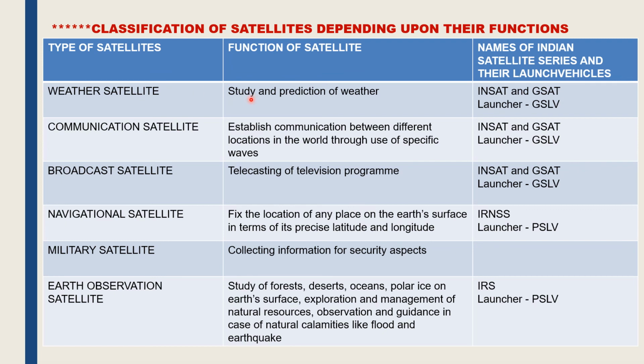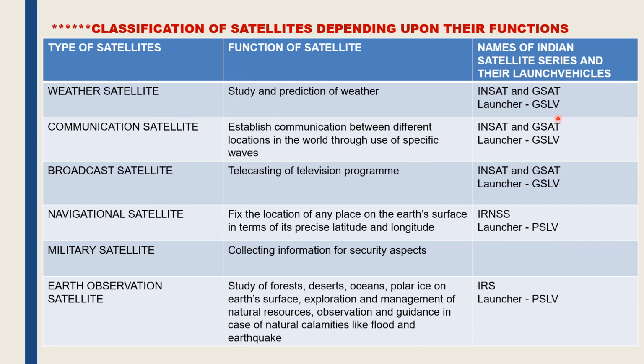The function of the weather satellite is to study and predict the weather of a particular place. These are the names of the Indian satellites which are launched in space. So the weather satellite that India has launched are the INSAT and the GSAT, and the launching vehicle was GSLV. What is the full form of INSAT? Indian National Satellite. What is the full form of GSAT? Geosynchronous Satellite. The launch vehicle was GSLV. What is the full form of GSLV?